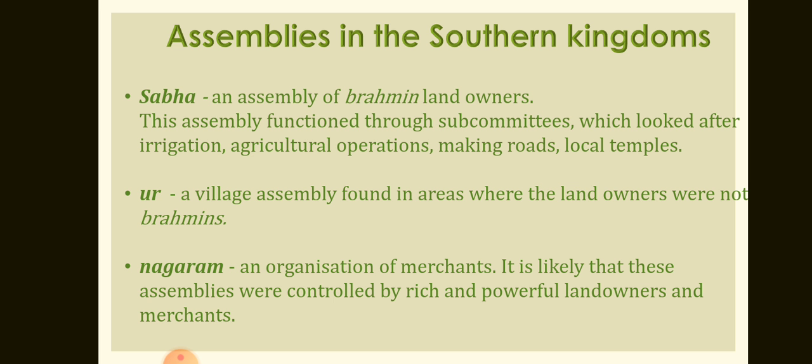Assemblies in Southern Kingdoms. The inscriptions of the Pallavas mention a number of local assemblies. These included the Sabha, which was an assembly of Brahmin landowners. This assembly functioned through subcommittees which looked after irrigation, agricultural operations, making roads, local temples, etc. The Ur was a village assembly found in areas where the landowners were not Brahmins, and the Nagaram was an organization of merchants. It is likely that these assemblies were controlled by rich and powerful landowners and merchants. Many of the local assemblies continued to function for centuries.